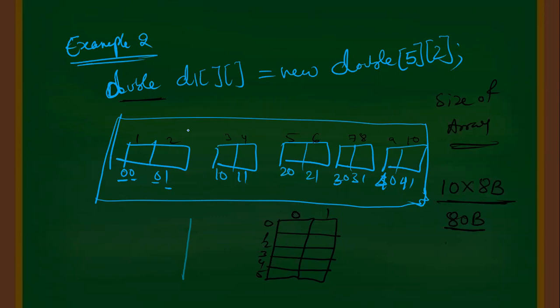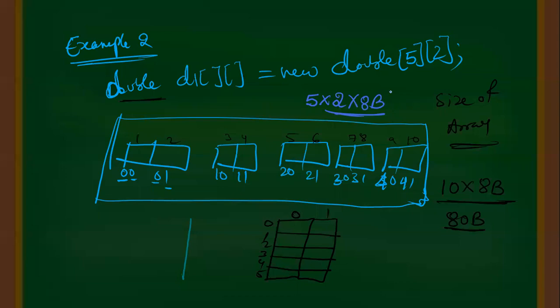For calculating the size of the array, you need not draw this. How do we calculate how many locations we are allocating? Very simple. Take the rows, 5, into the columns, 2. So 5 into 2 means these many locations we are allocating. For the double data type, each location has 8 bytes. So total 5 2s are 10, 10 8s are 80 bytes. You will get it easily.